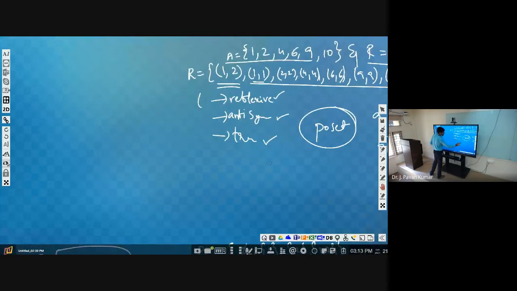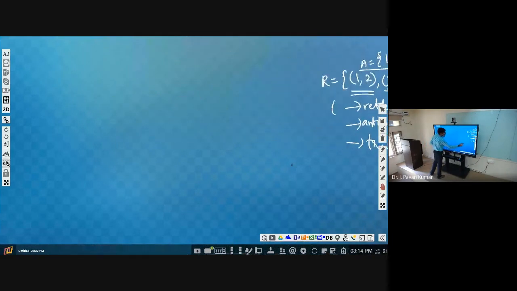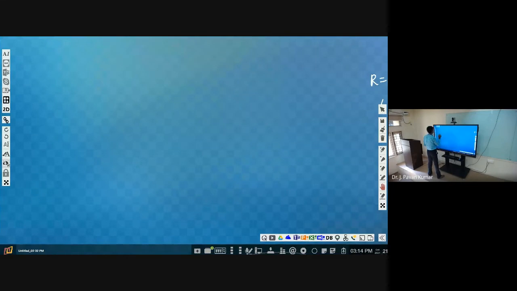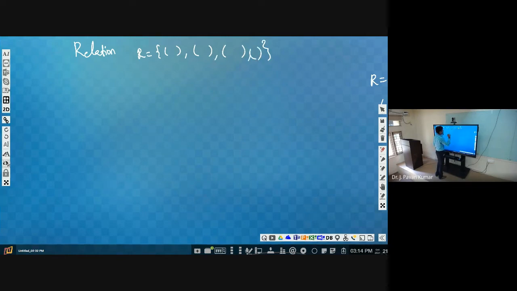Now let us see, earlier one which we have discussed, how we can represent a relation. Suppose a relation is there, how we can represent the relation. As we have seen earlier, we can represent as a series of tuples, isn't it? This is one of the types of representations. Are there any other types of representing a relation?